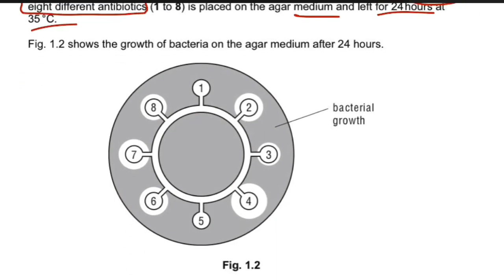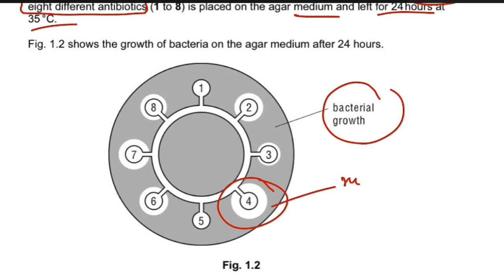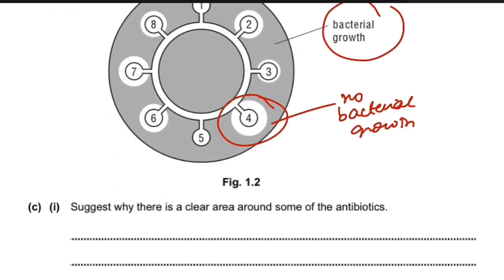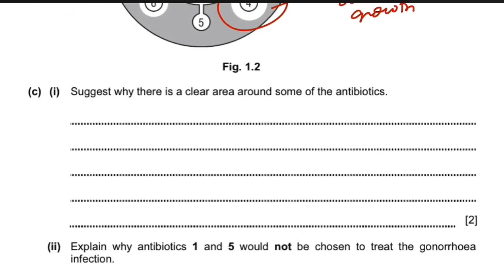Figure 1.2 shows the growth of the bacteria on the agar medium after 24 hours. So when you look at the figure, one main thing that you see is that there is bacterial growth, and in some regions it's clear, right? It's white in color, it's clear. Wherever it is white or clear, it indicates that there is no bacterial growth in these regions. But wherever it is darker shaded, that is where there is bacterial growth. So let us now look at the question.